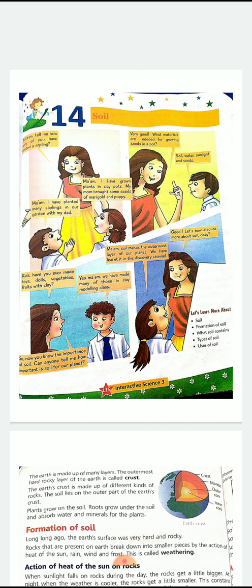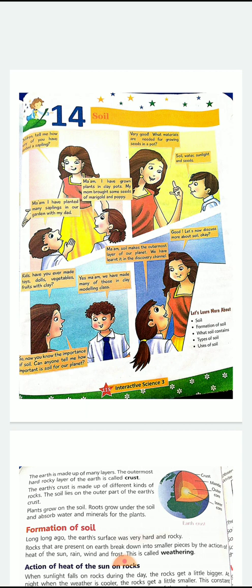Now, our previous chapter is completed. Now we will be starting with the chapter soil. As you all know, plants and other things grow in soil. Yes, and the earth is having different layers of soil. So in this chapter, we'll learn about the soil, formation of the soil, how it is formed, what soil contains.